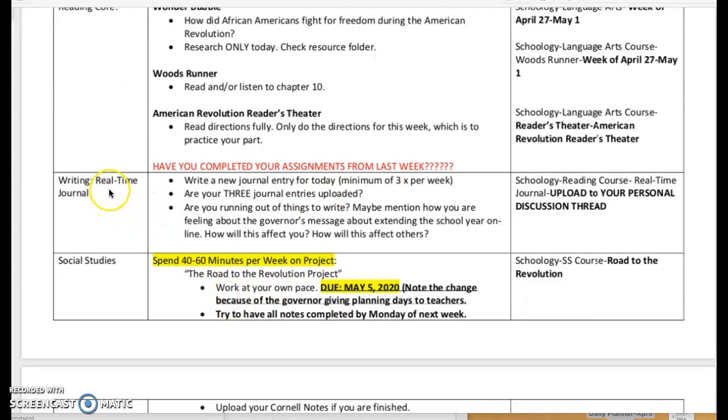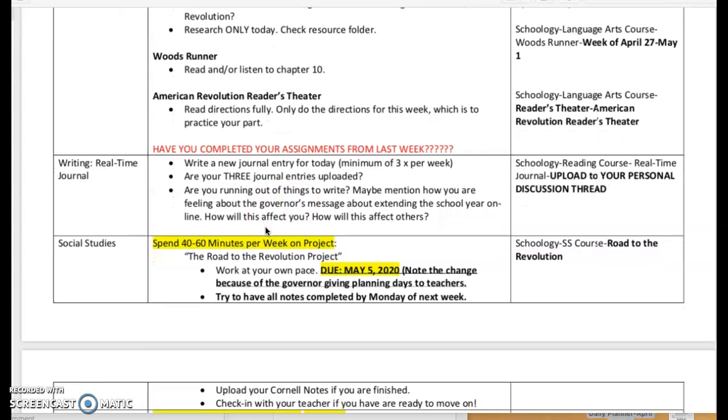Continue to work on your real-time journal. I did add this question, are you running out of things to write about? And maybe mention how you're feeling about the governor's message about extending the school year online. Think about how this is going to affect you and how this might affect others. This is also going to be our question of the day for our Flipgrid check-in. So I thought since we're thinking about it right away at the beginning of the week, it might be a good thing to write about in your real-time journal.